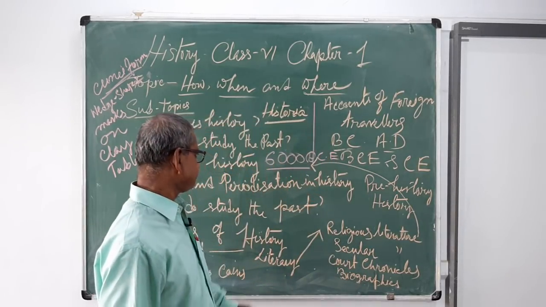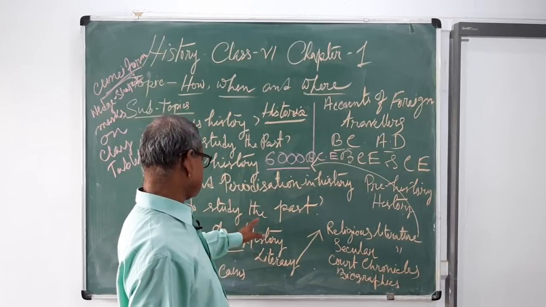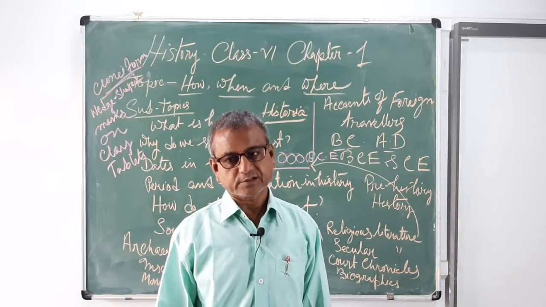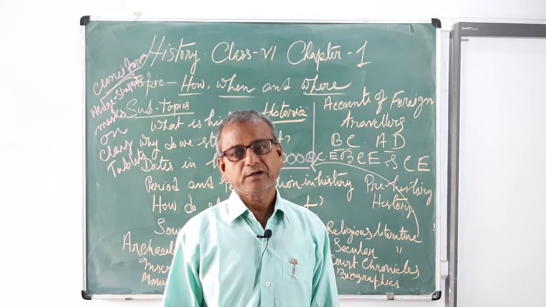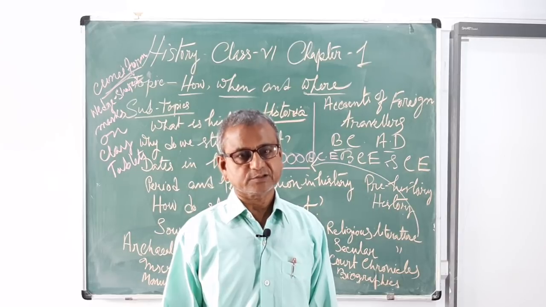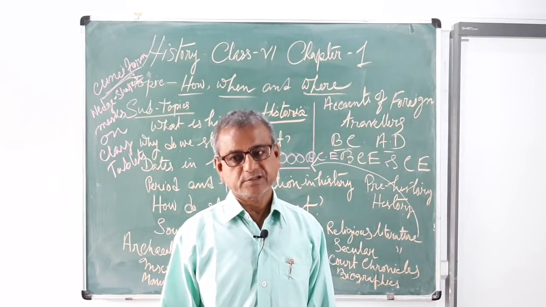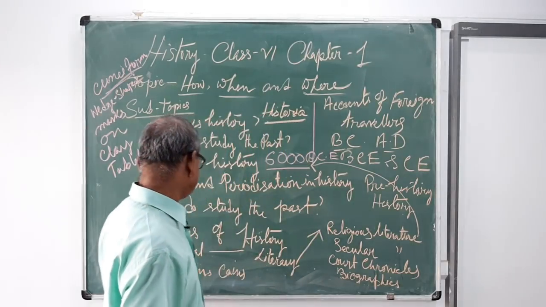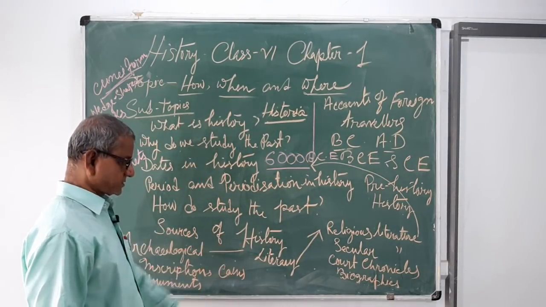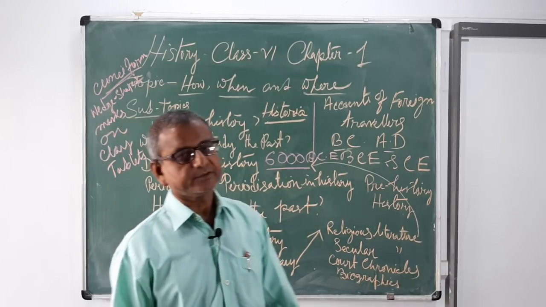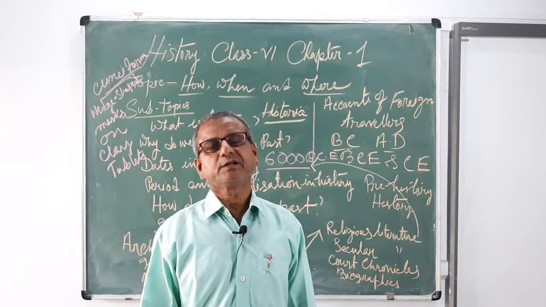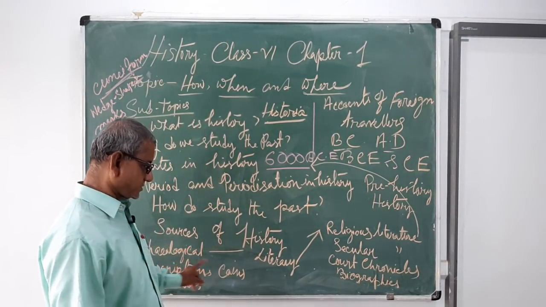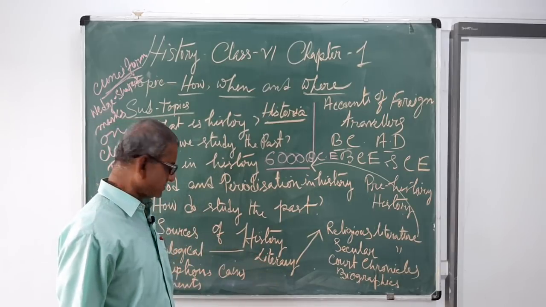However, we see that this is how the historians, archaeologists, anthropologists help us to know the past by using various methods, various sources, and thus they reconstruct history. Now, what are the sources of history? Sources of history can be broadly divided into two groups. One is archaeological sources, another one is literary sources.